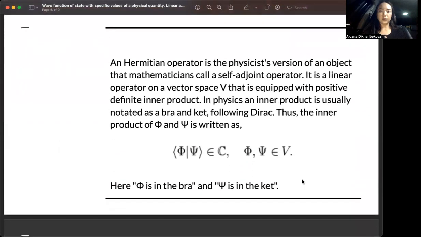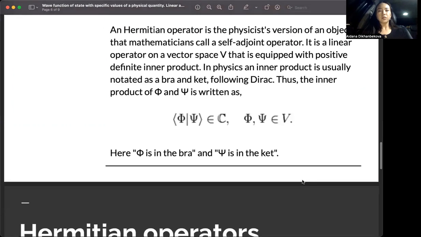A Hermitian operator is the physics version of an object that mathematicians call a self-adjoint operator. It is a linear operator on a vector space V that is equipped with a positive definite inner product. In physics, an inner product is usually notated as a bra and a ket, following Dirac. Thus, the inner product of V and psi is written like this, and here V is in the bra and psi is in the ket.